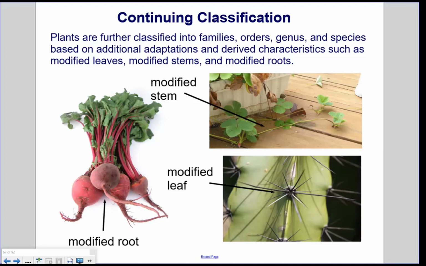Continuing classification. Plants are further classified into families, orders, genus, and species based on additional adaptations and derived characteristics such as modified leaves, modified stems, and modified roots. In the case of a beetroot, that's an example of another taproot. Modified stems, these horizontal stems are called stolons. In the case of strawberry plants, these stolons actually produce more cloned individuals. And a modified leaf, like in a cactus, this leaf is a spiny leaf that helps provide protection for the cactus.